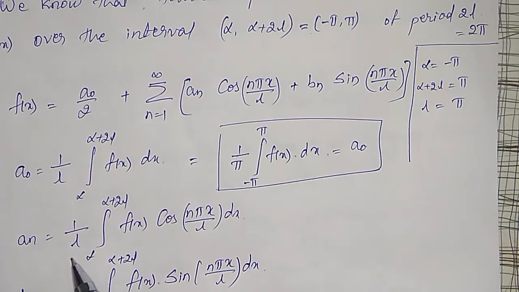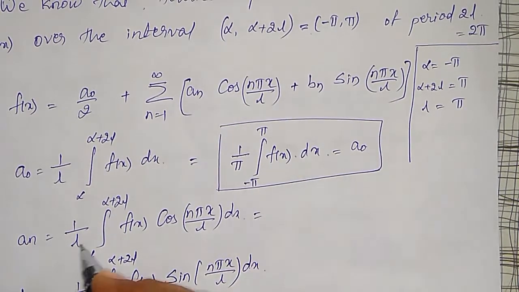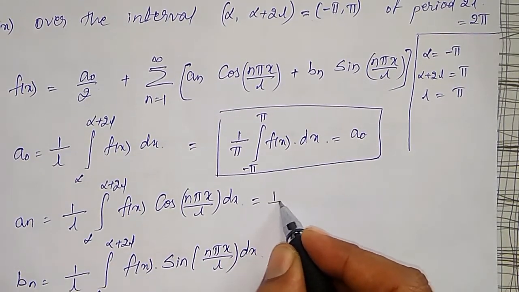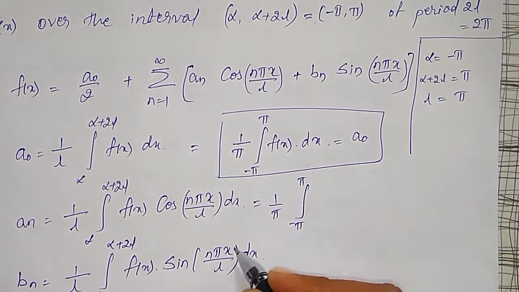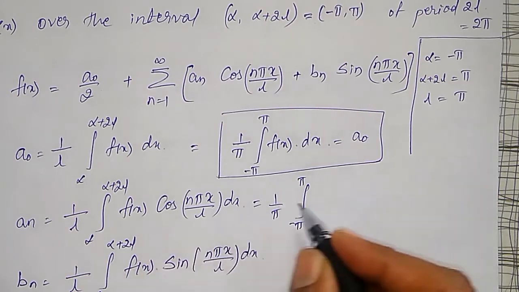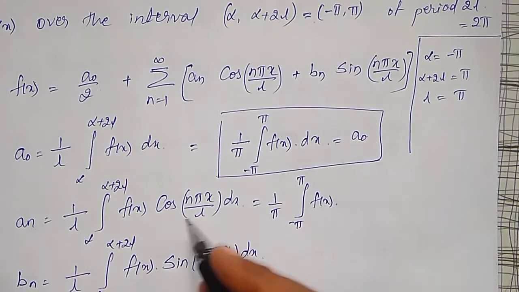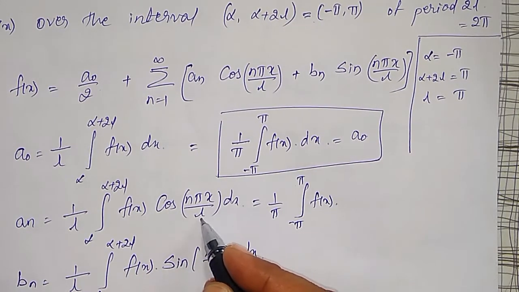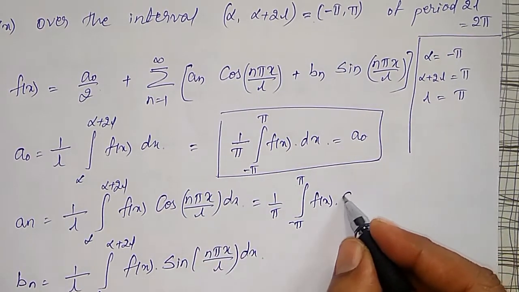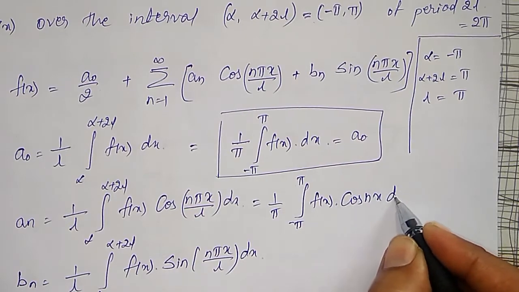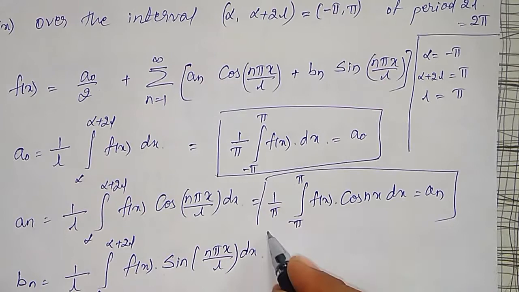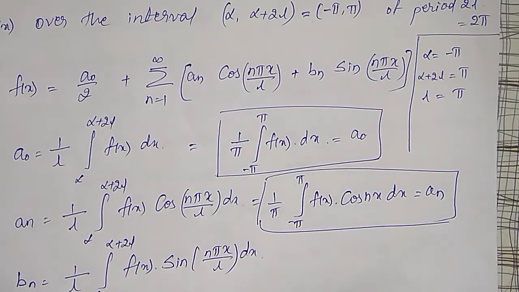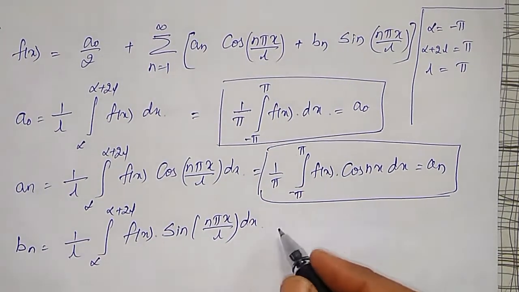Next, in an also I will substitute l equal to pi, that will become 1 by pi integration from minus pi to plus pi of f of x into cos n pi x by l. L is again pi, therefore pi cancels, nx will remain, therefore it is cos nx dx. This is my an for this particular interval. Like that, bn also I will calculate.